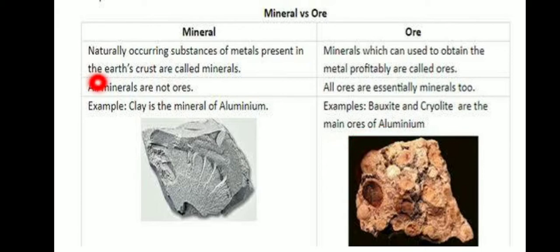What is a mineral? Naturally occurring substances of metals present in the earth's crust are called minerals. Ore: minerals which can be used to obtain the metal profitably are called ores. All minerals are not ores, all ores are minerals. Example, minerals: clay is the mineral of aluminium. Ore: bauxite and cryolite are the main ores of aluminium.